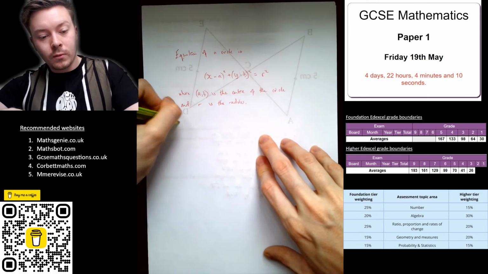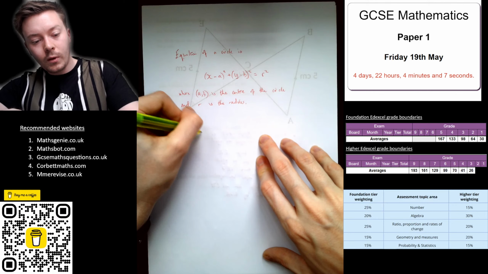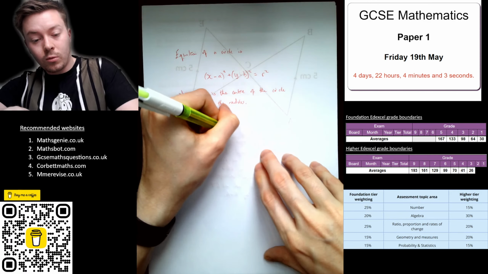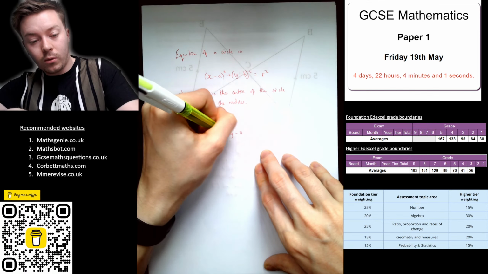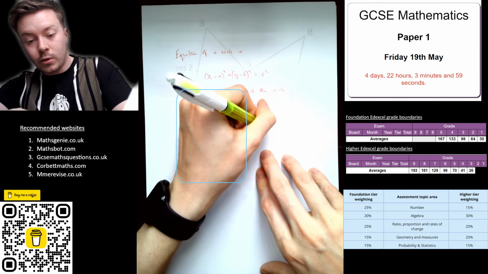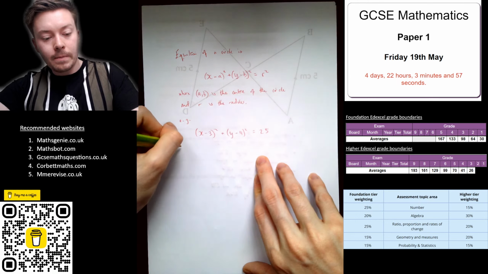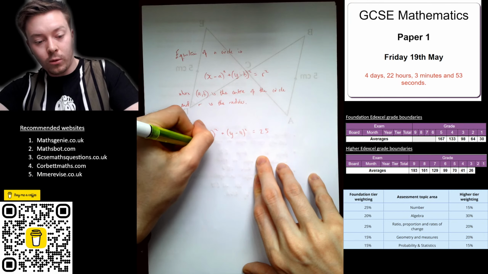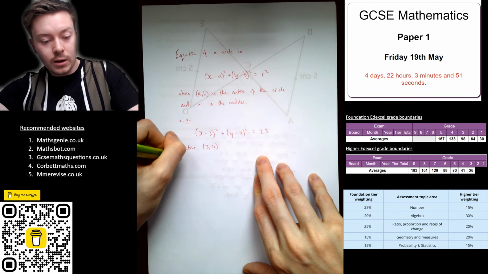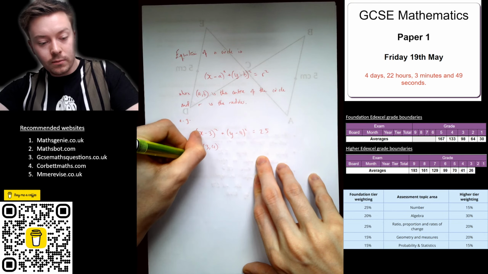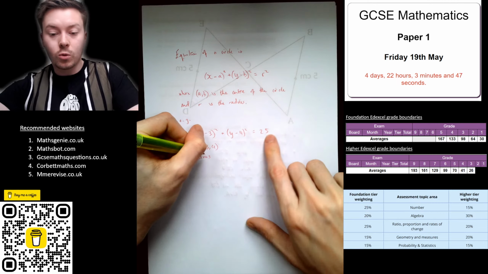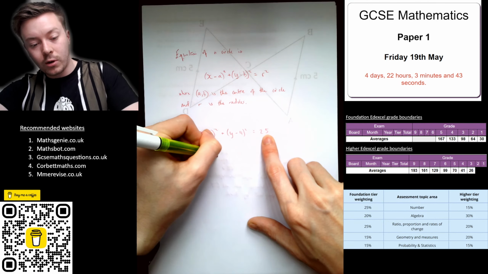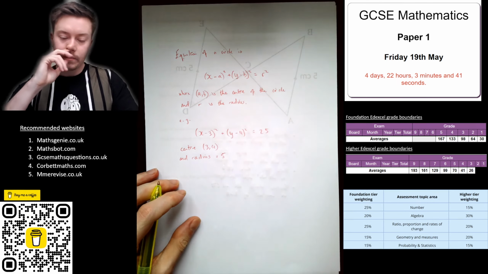For example, x minus 3 squared plus y minus 4 squared is equal to 25 is a circle with centre 3, 4 and radius... you have to square root the 25 because it's equal to radius squared, so radius 5.